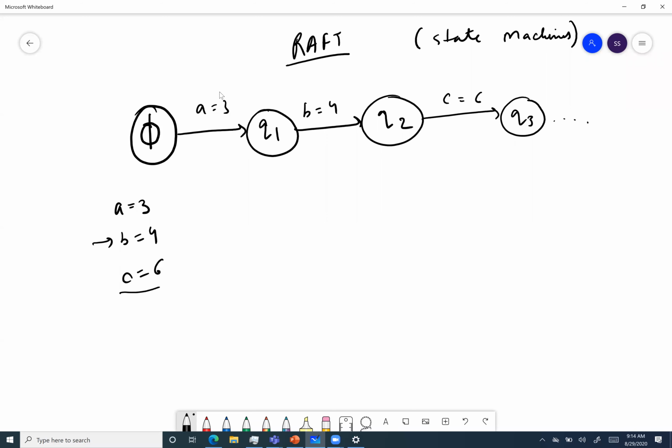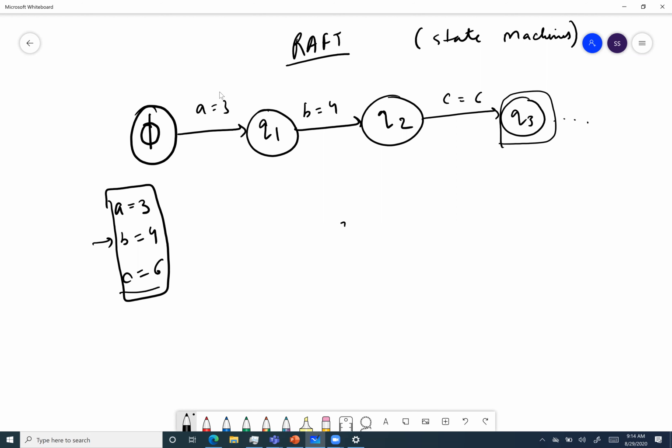One thing I know about a state machine is that it is deterministic. By deterministic, it means if I have certain commands and I give all the state machines these commands in the same order, it will always reach Q3. We can know what the state of multiple machines will be at a point, given the logs and the order in the logs is the same.